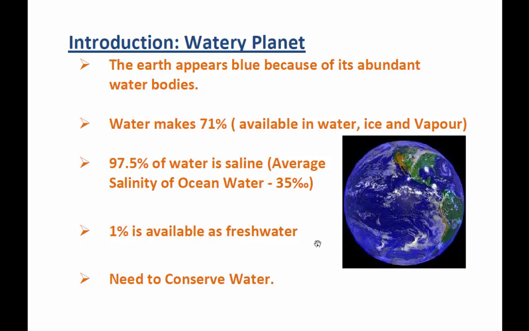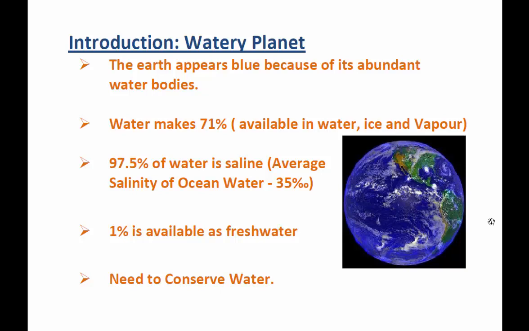It is so abundant that it makes 71%, and it is available in a liquid state, that is water. It is also available in a solid state in the form of ice, and also in the gaseous state as vapor.